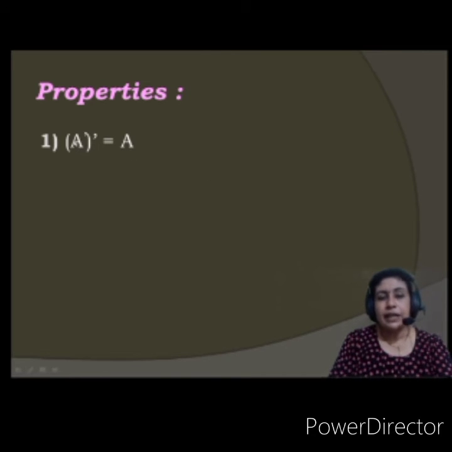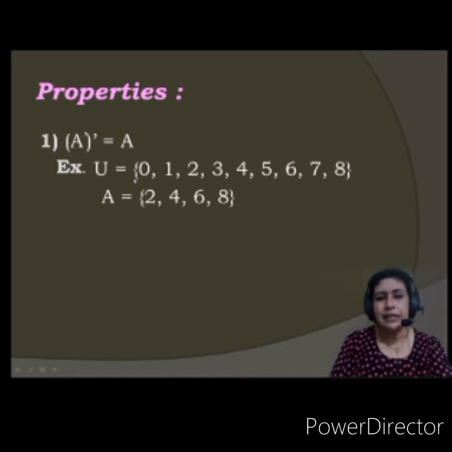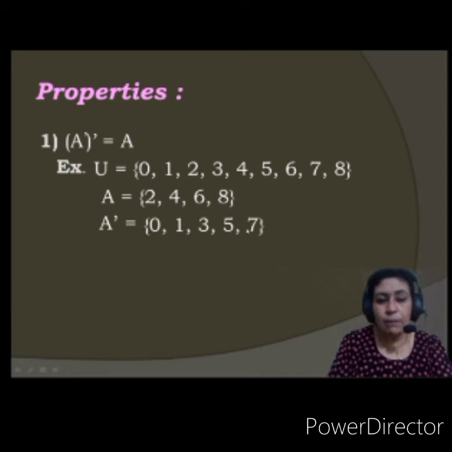Very important. A complement and its complement will be what? Again A. How? Let us see with the help of an example. Suppose this is U: 1, 2, 3, 4, 5, 6, 7, 8 and A is 2, 4, 6, 8. What will be A complement? Just now we have written. A complement will be 0, then 1, then I will not include 2. I will include 3. So 0, 1, 3, 4 I will not take. 5, 6 is not there. 7. So 0, 1, 3, 5, 7. Right? This is A complement.